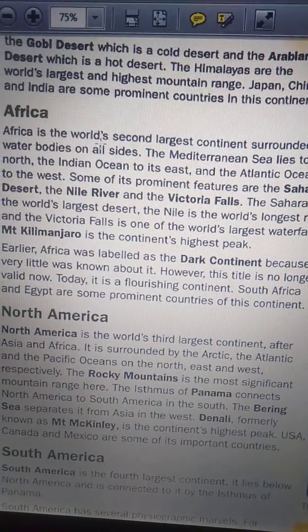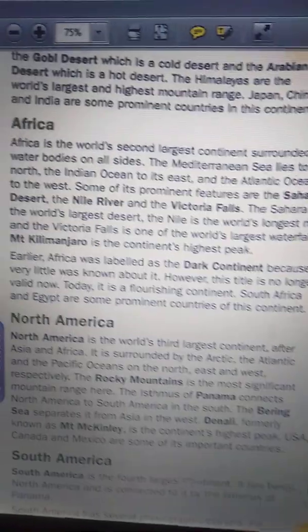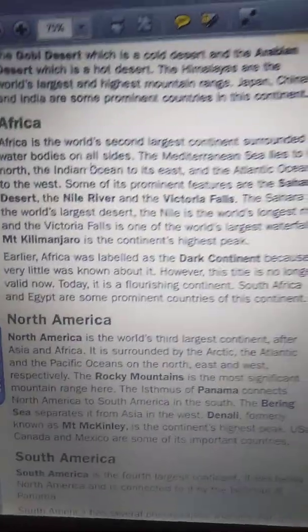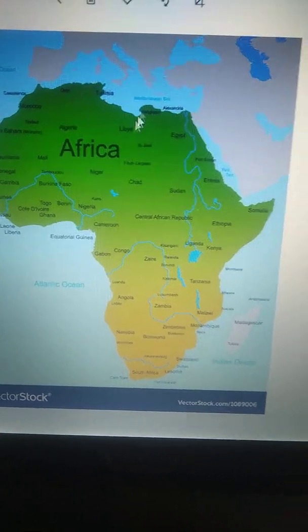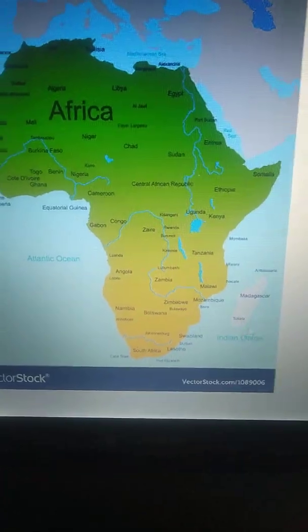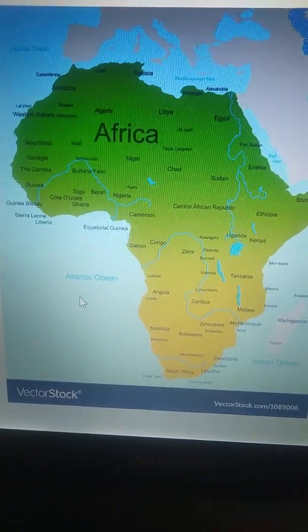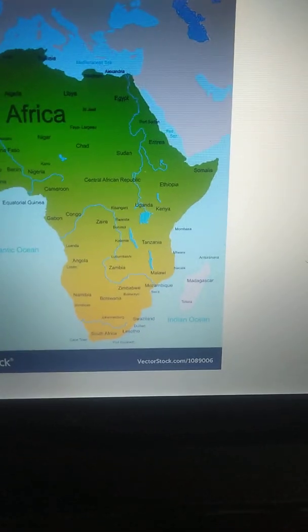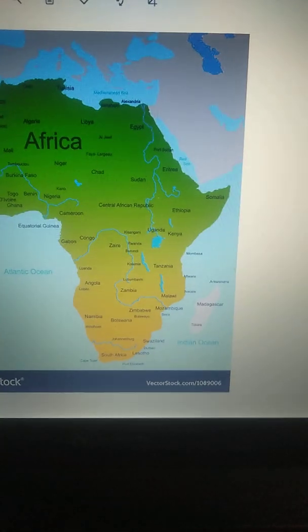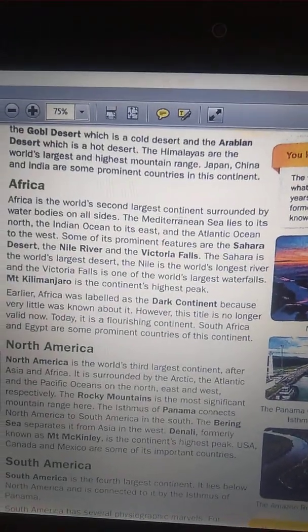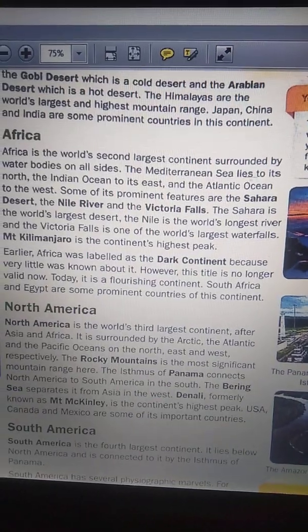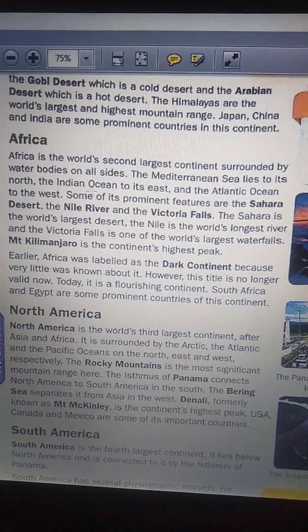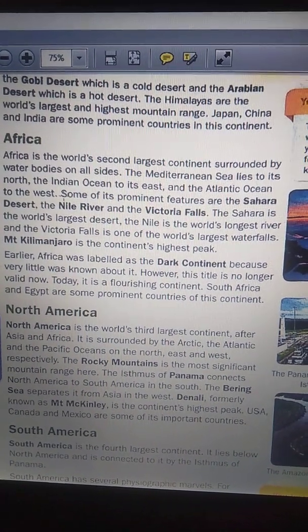Africa is the world's second largest continent surrounded by water bodies on all sides. So, this is Africa. This is surrounded by Mediterranean Sea, Indian Ocean, Atlantic Ocean, right? The Mediterranean Sea lies to its north, the Indian Ocean to its east, and the Atlantic Ocean to the west.